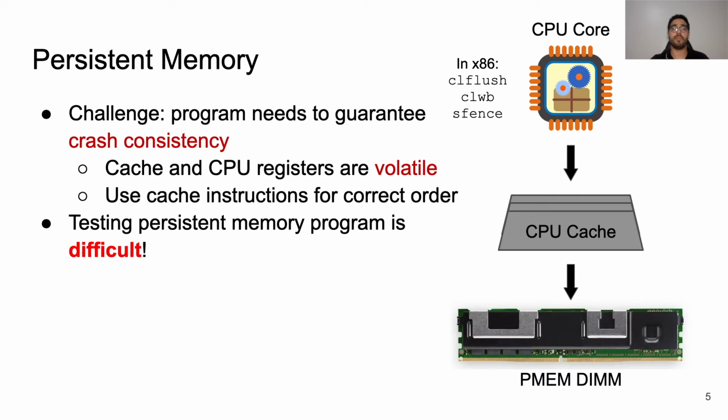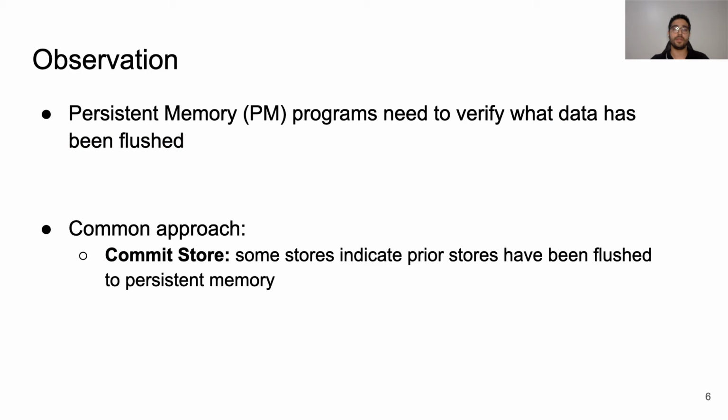So, there is a need for a model checker that can explore all crash behaviors of the programs to find bugs in them. We investigated persistent memory programs and made an observation that makes model checking practically feasible for them. These programs need a way to verify the progress of pre-crash execution and determine which data has been written out to persistent memory. One common technique is to use commit stores. These commit stores indicate that prior stores have been successfully flushed to persistent memory, and in post-crash, the program just reads from these stores to determine the data is consistent.